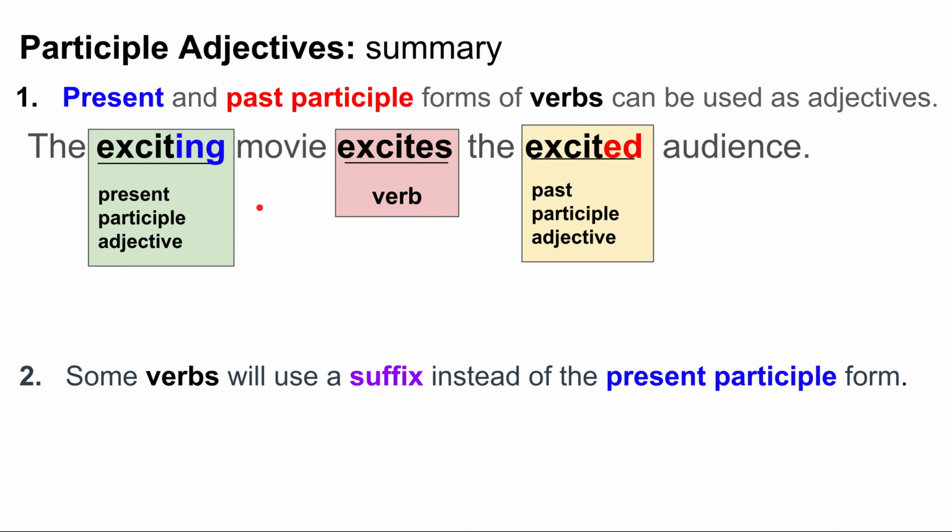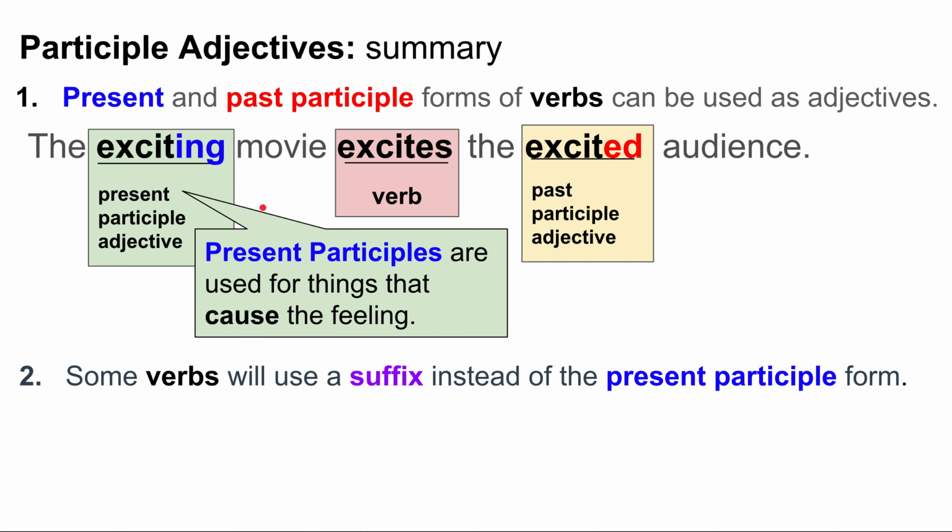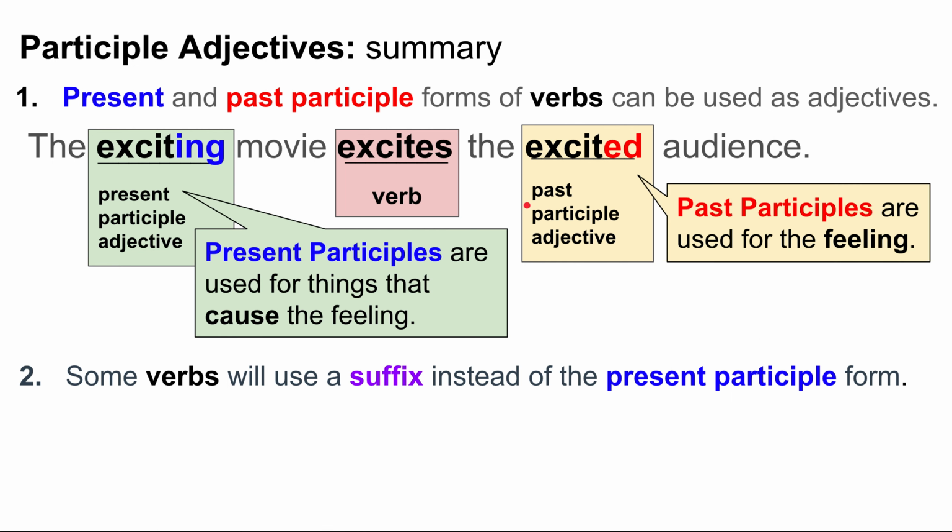Remember that the present participle adjective is used for things that cause the feeling. And the past participle adjective is used for the feeling. So the exciting movie excites, and the audience feels excited. The excited audience is watching the exciting movie. Okay, let's move on.